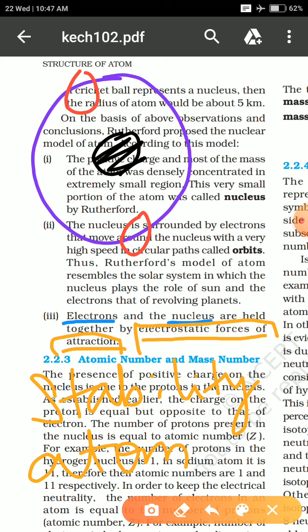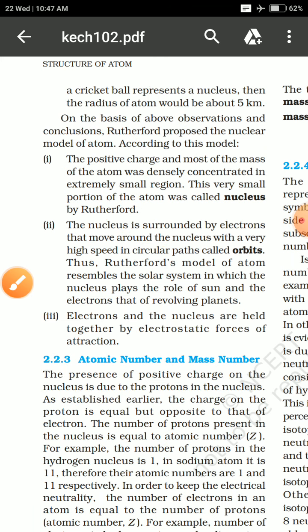In the solar system, we have a particular force which maintains the planets moving around the sun. Which is that force? It is the gravitational force, right? Similarly, electrons and the nucleus have a force of attraction between them, known as the electrostatic force of attraction, and this maintains the stability of that atom. That is what is mentioned about the atomic model by Rutherford.